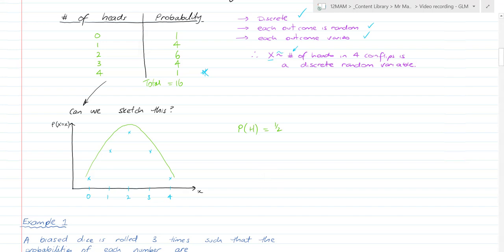If there's a low chance of getting a head, we're now more likely to get 0 heads and 1 head there maybe, and 2 heads here, and 3 heads here, and 4 heads here, and it looks more skewed. So that will vary depending on what the actual probability of one outcome in an event is, whether we get that nice symmetrical look or the skewed look.